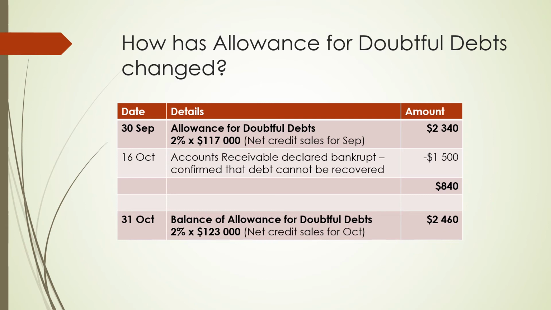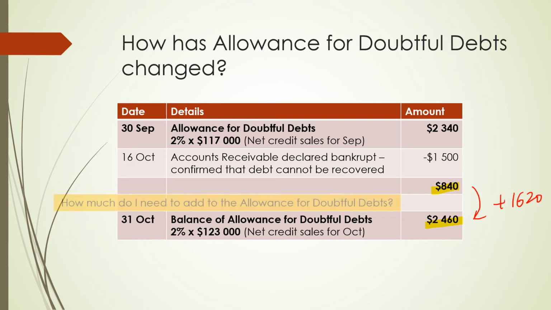So on the 16th of October, we are left with an allowance for doubtful debts balance of $840. But based on our calculations on the 31st of October, we need our balance to increase to $2,460. This is an increase of $1,620. The question is, how do we record this increase?